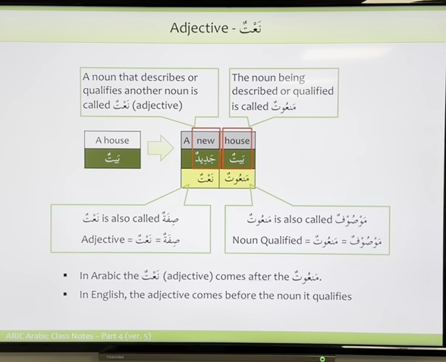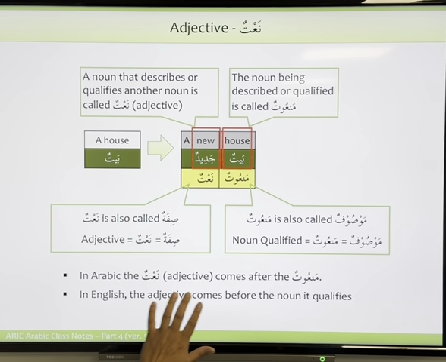It says sifat. Asma Sifat. Is it the same? Yeah, Asma, the description. So the names of sifat, you know, the names of Allah. So in Arabic, the naat, the adjective, comes after the manut.